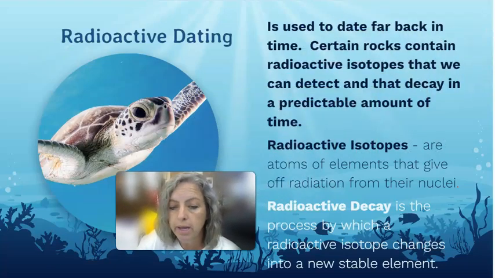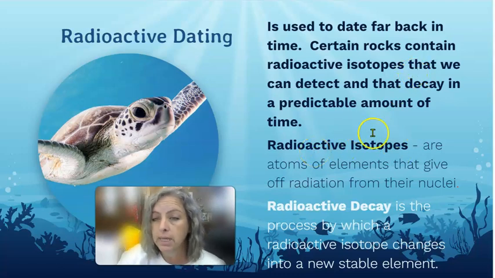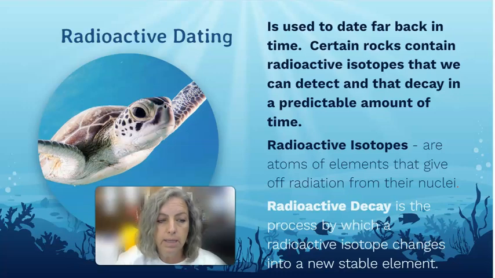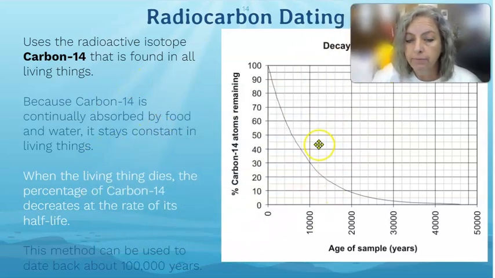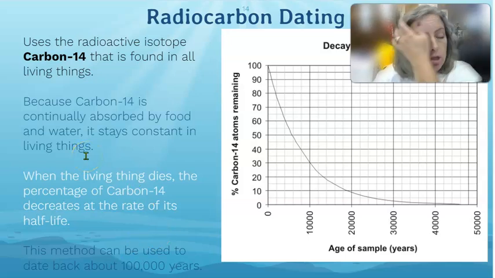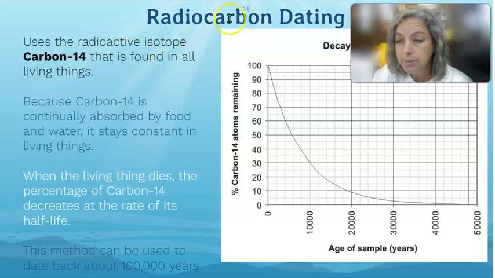We also use radioactive dating to help us date rocks, and I already kind of referenced this with carbon dating, but we can use radioactive isotopes that are present in the Earth's crust to help us to age rocks. We know exactly how long it takes for radioactive materials to break down. And so knowing that information, we can use how much of it is present in an existing layer to determine how old those layers are. And radiocarbon or radioactive dating is an absolute dating method.